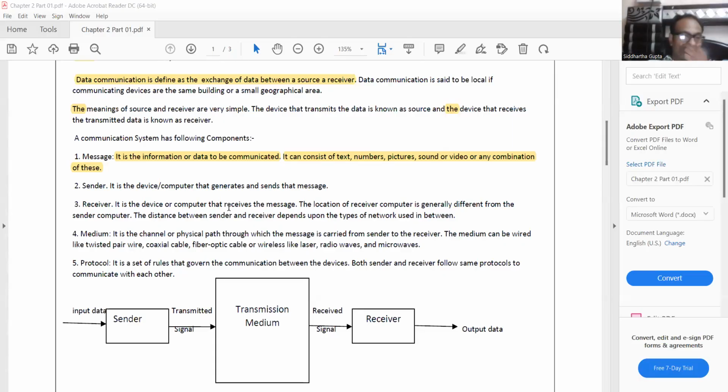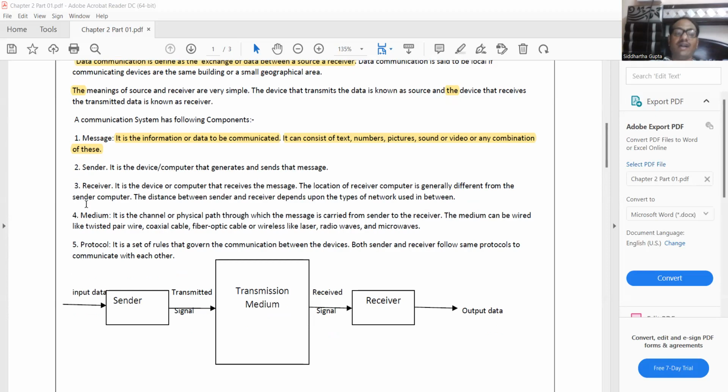Okay, class. So now what is the next point? What is sender? It is a device or a computer that generates and sends the message. So sender is a device or a computer which sends the message. The third component is the receiver. After transmitting the signal, it is a device or the computer that receives the message. Always remember this thing that receiver is the computer which receives the message.